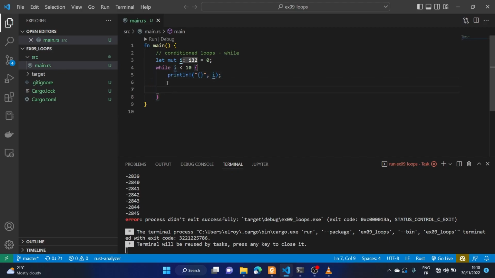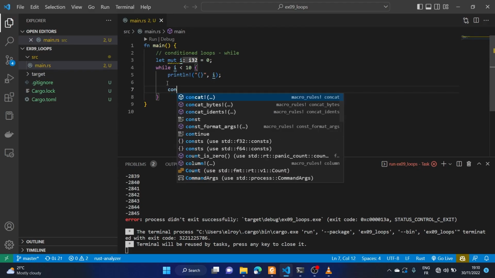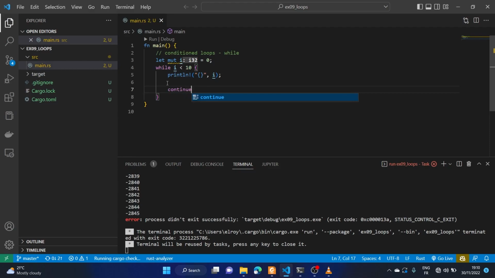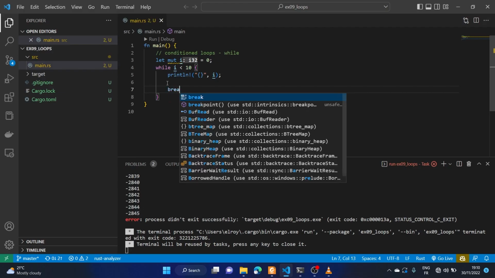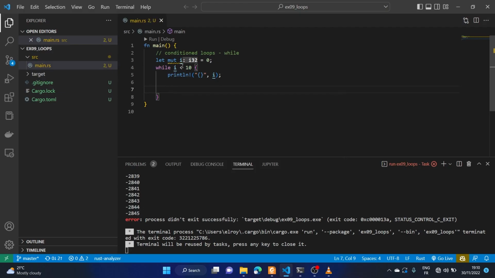Okay, while we are working with loops, there may be something we want to do. We might either introduce the word continue, which is another reserved word, or the word break, right? So while I is less than 10, if the value of I is greater than 5, I want that we should do something interesting, right? And that something interesting could be maybe printing out 5 times 10.